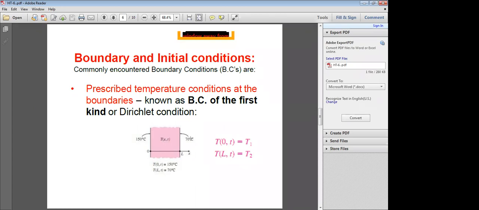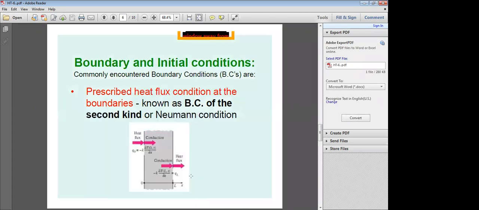If you prescribe heat flux condition at the boundaries, then that is a boundary condition of the second kind, or Neumann condition. So these are the commonly encountered boundary conditions. First one, temperature prescription.